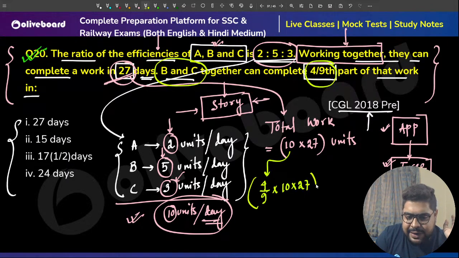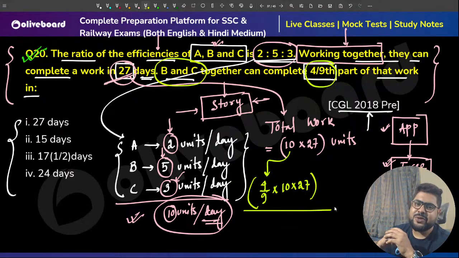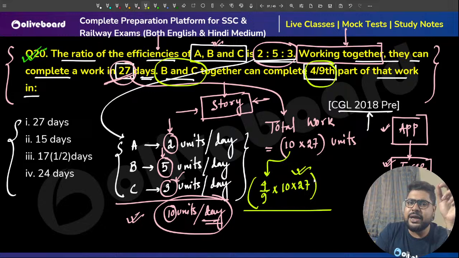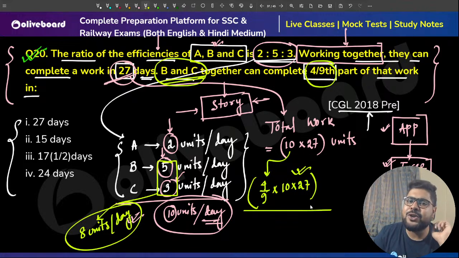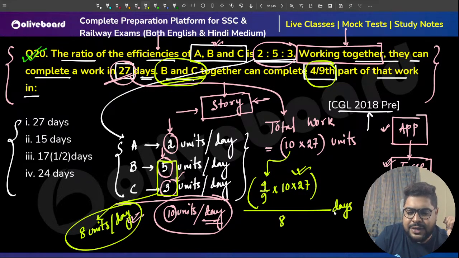How many days will they take? I know the total work, and B and C do 5 plus 3, 8 units per day, which is their efficiency. So they need to do these many units. How much time will they take? Divided by 8, that many days.